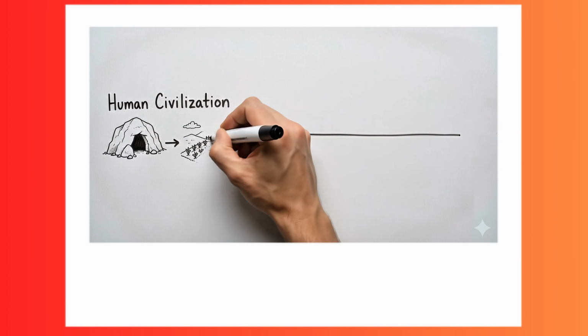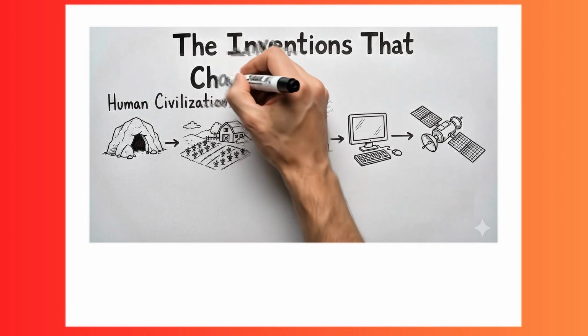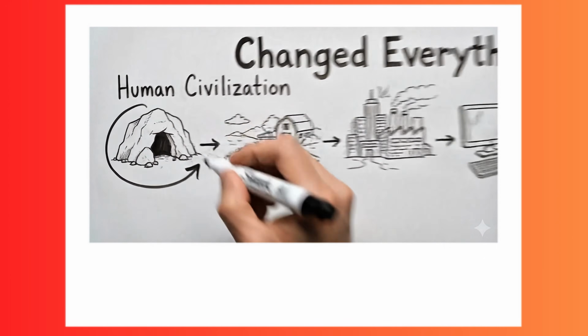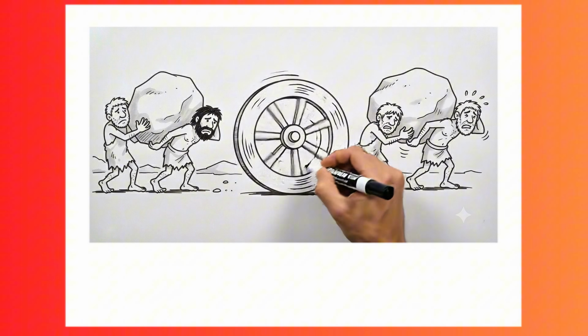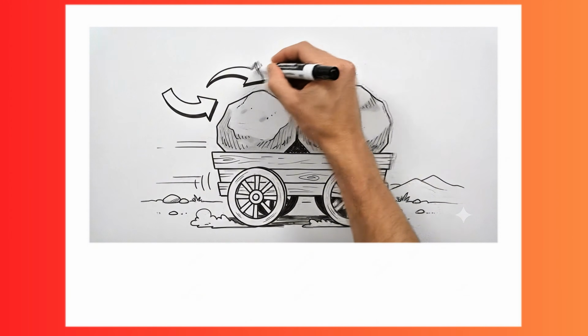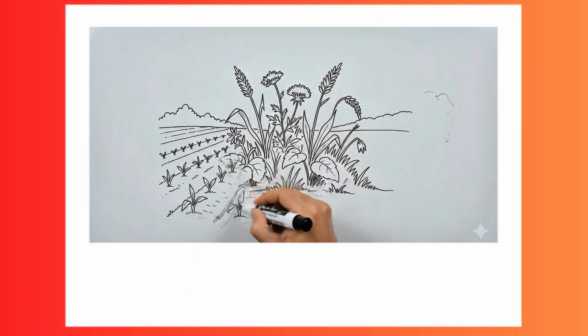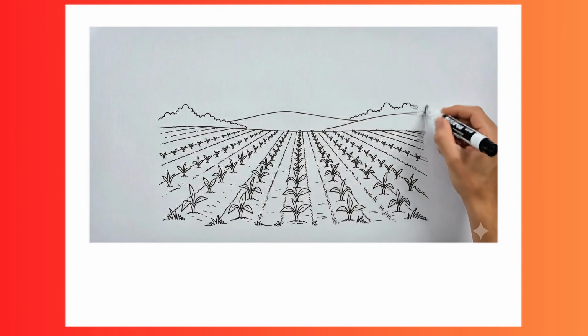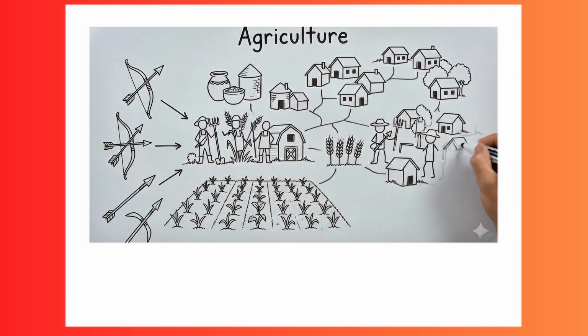Human civilization didn't change overnight. It evolved through a series of inventions so powerful that they transformed the way we live, work, communicate, and one of humanity's earliest game-changing inventions was the wheel. It revolutionized transportation, trade, construction. Agriculture allowed people to settle in one place. With reliable food supplies, villages grew into cities, and civilization.